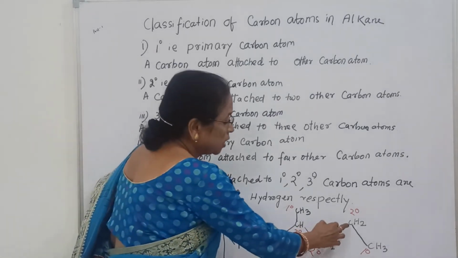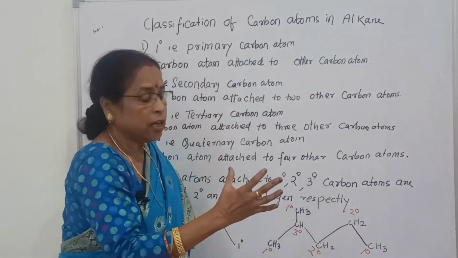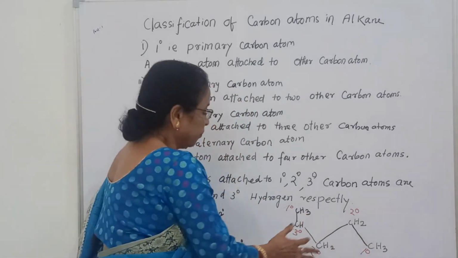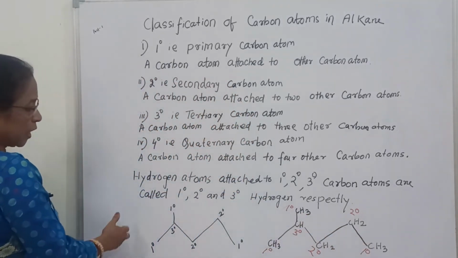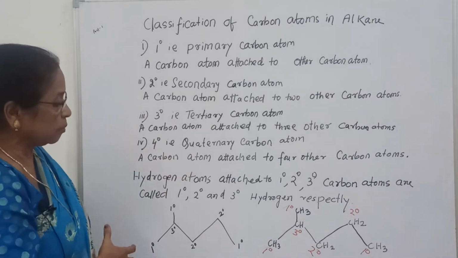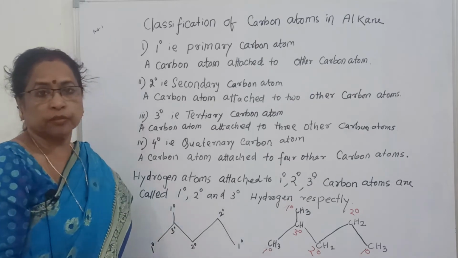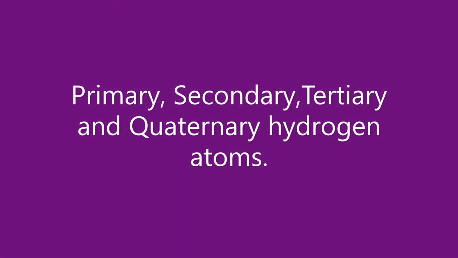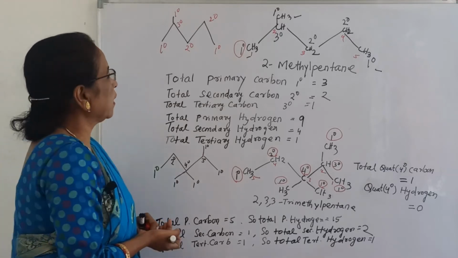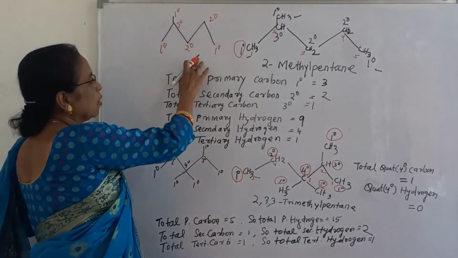Here also, how many secondary hydrogen atoms? 2. And primary hydrogen atoms? 3. Now I am going to explain the number of primary hydrogen atoms in this structure. You can see 2-methyl pentane, indicated by the bond formula.